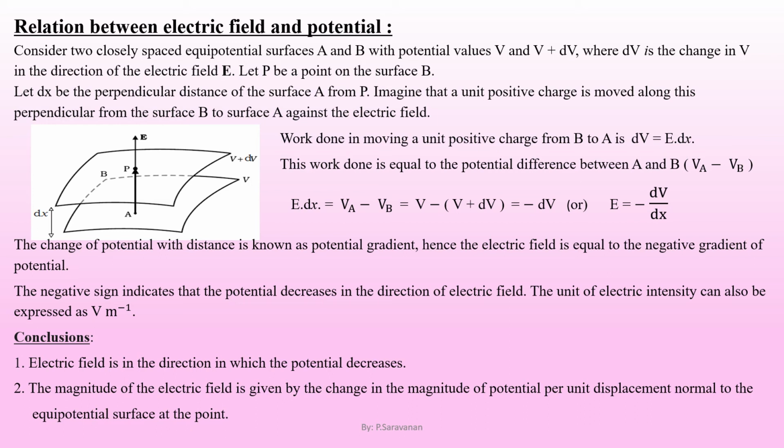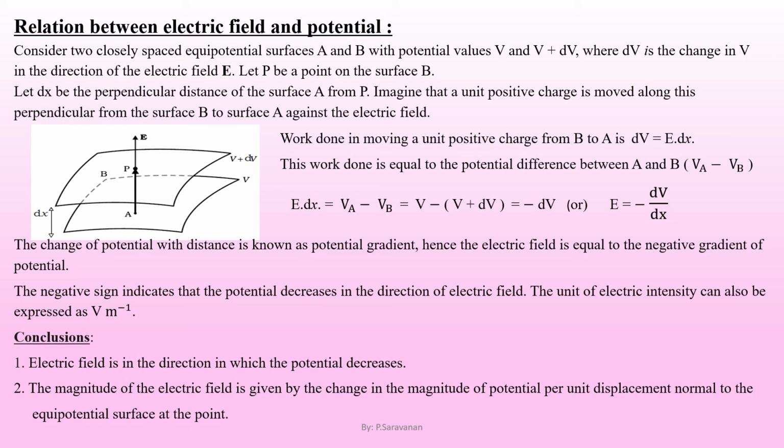Let P be a point on the surface B. Let dx be the perpendicular distance of the surface A from the point P. Imagine that a unit positive charge is moved along this perpendicular from the surface B to the surface A against the electric field. That is, it is moved in the downward direction.